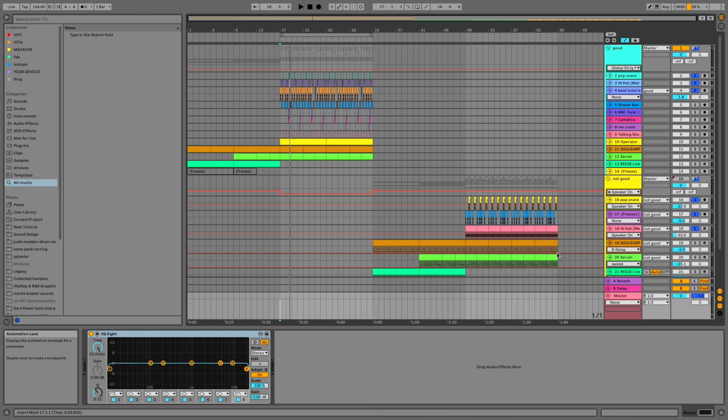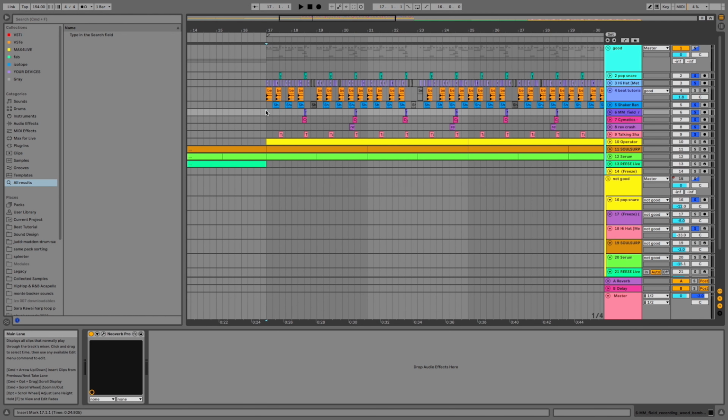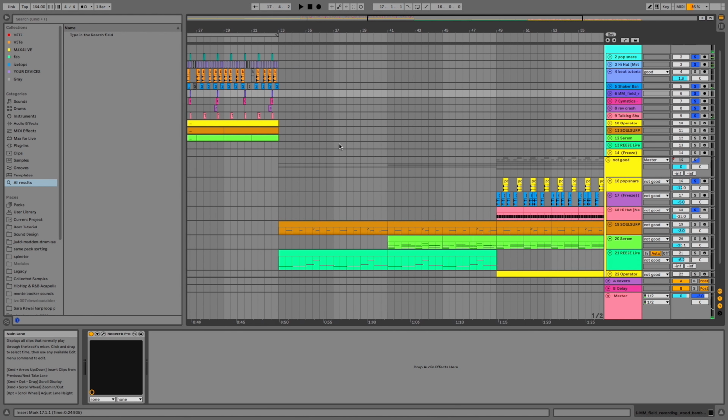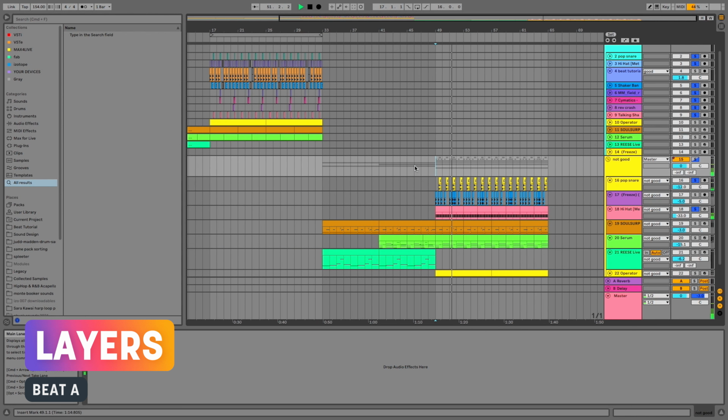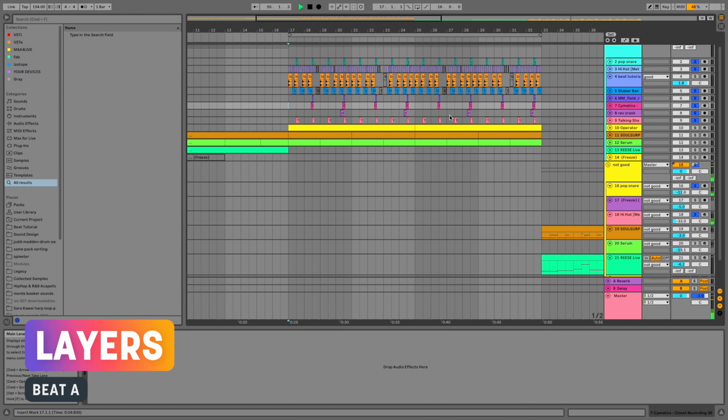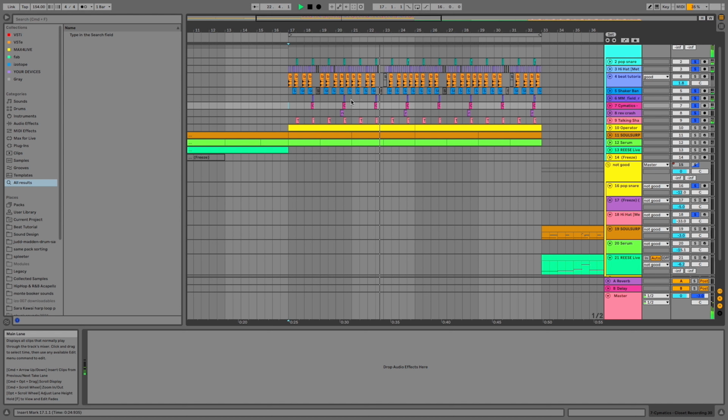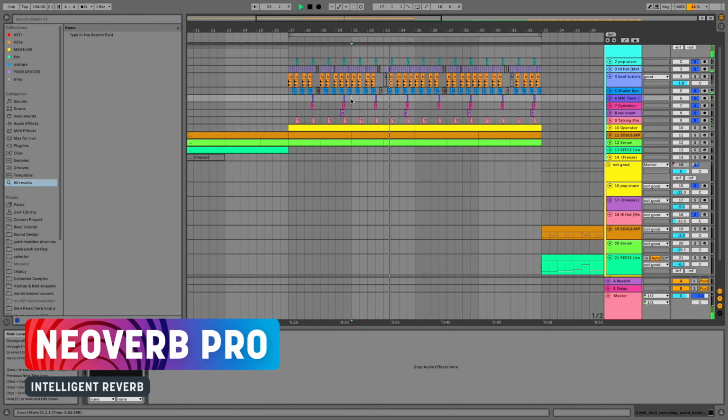This is one of the tips I shared in part 1 because layering can create more energy and will bring any beat to the next level. Beat A's layers are a strong foundation, but a little boring on their own. Beat B's layers are more exciting, but can quickly overcrowd a track in the wrong context. Both styles have pros and cons, and it all depends on what the song needs. In beat B, I use Neoverb Pro on one of the layers, automating it to turn on every other loop.